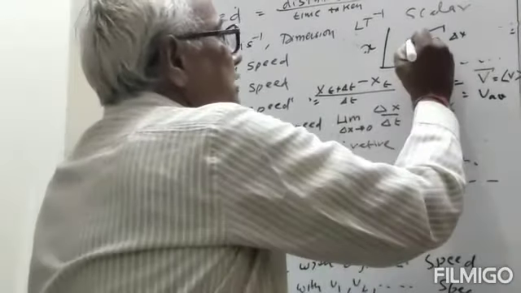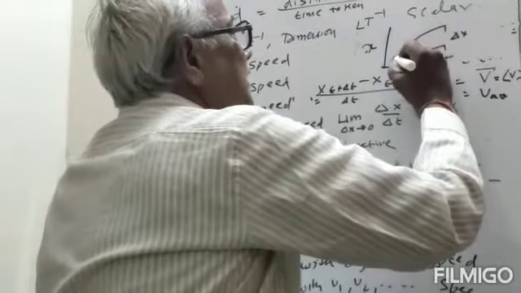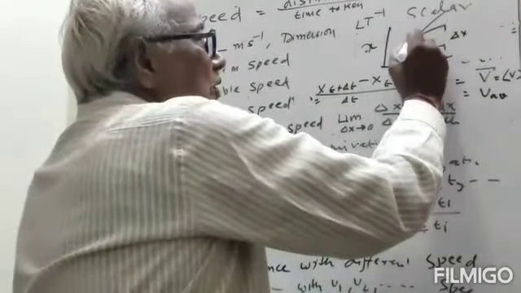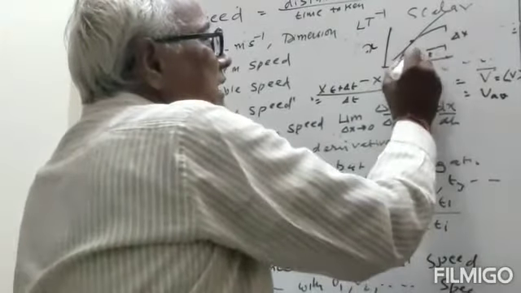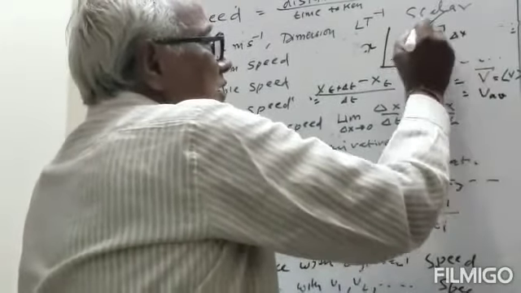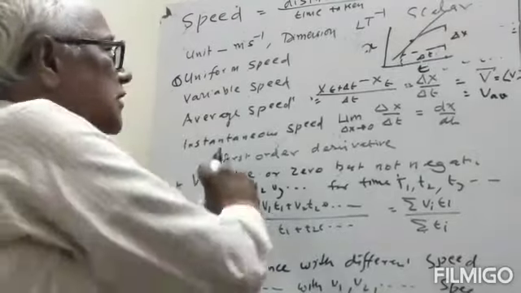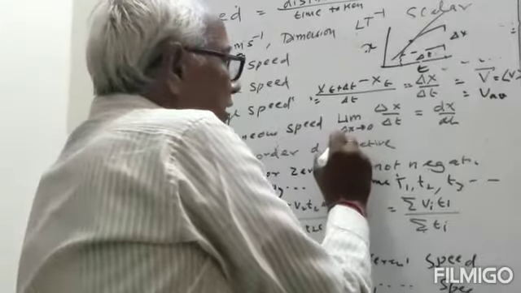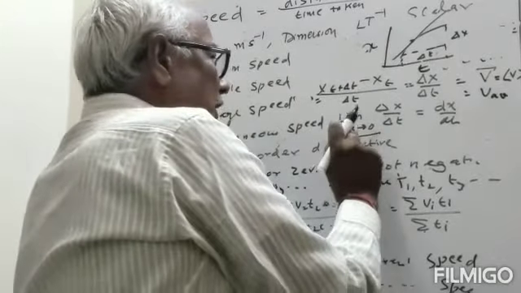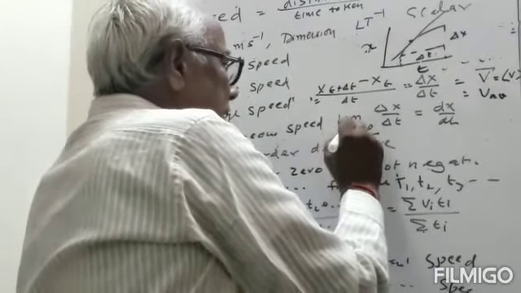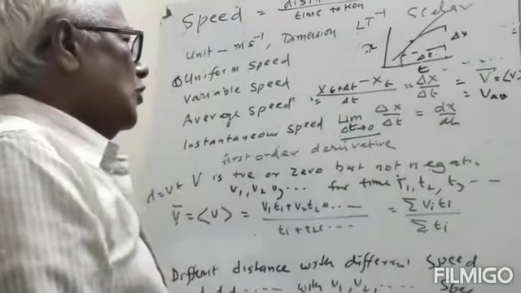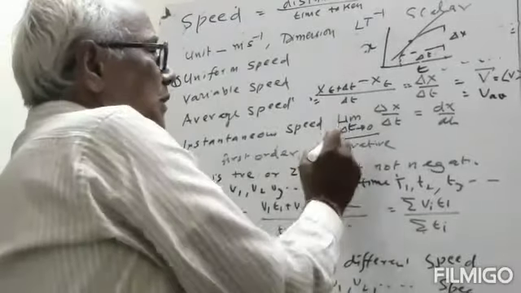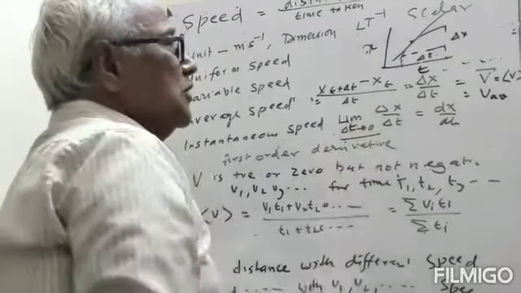Now if you want to find the speed at this point, then you draw a tangent here. For this you have to take delta t very small. So here the instantaneous speed will be, we take a very small dx or very small dt. So we take the average speed with limit delta t tends to 0.